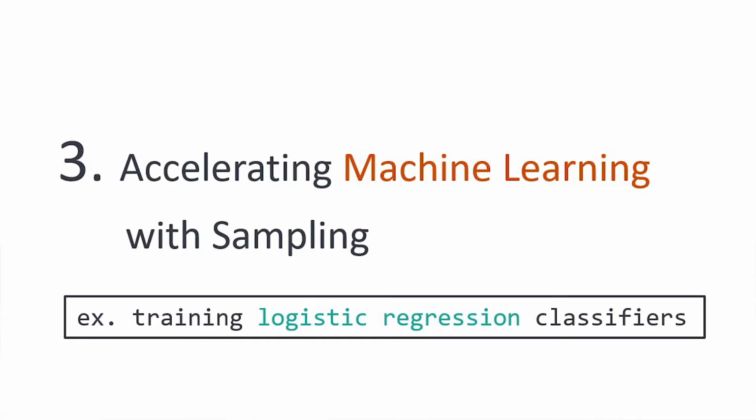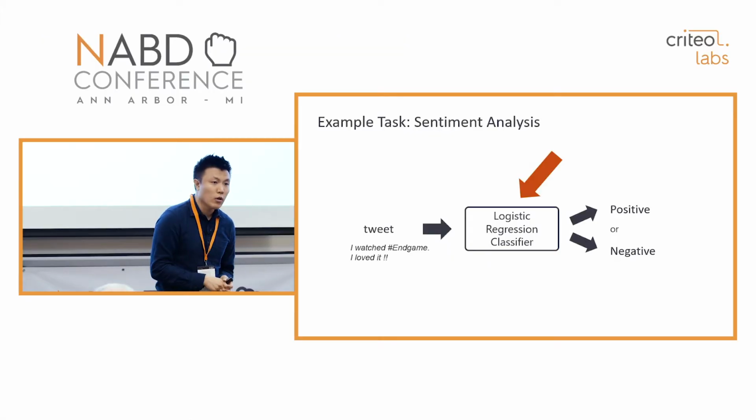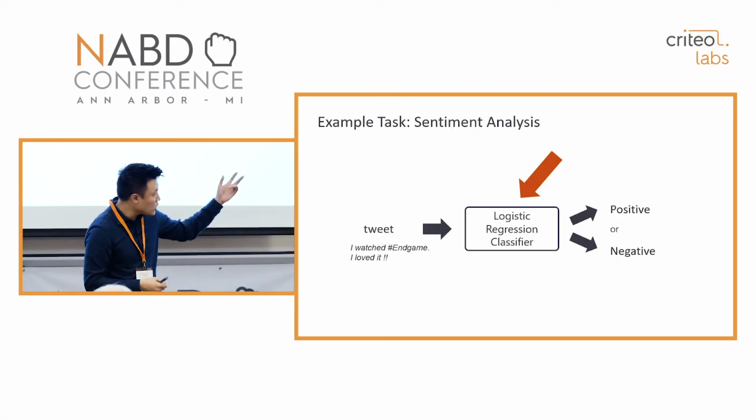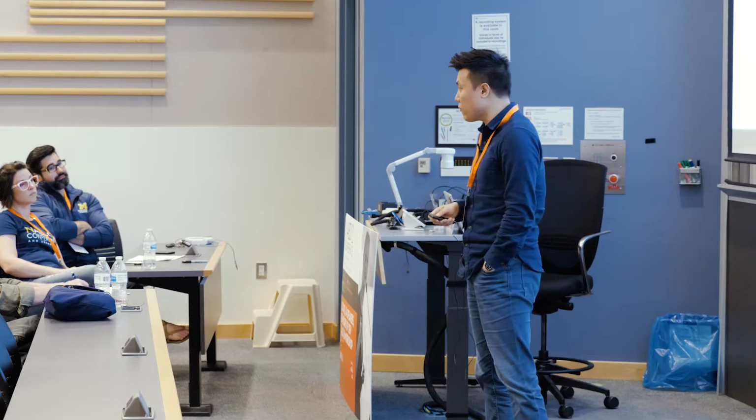In this part, I'm going to specifically focus on training logistic regression classifiers faster. One example task using a logistic regression classifier is sentiment analysis. Given a tweet, for example, "I watched the end game, I loved it," we want to classify it into either positive sentiment or negative sentiment. Then how can you train this logistic regression classifier?